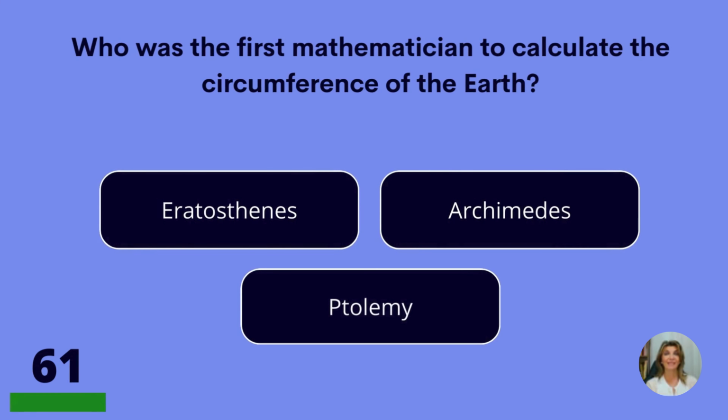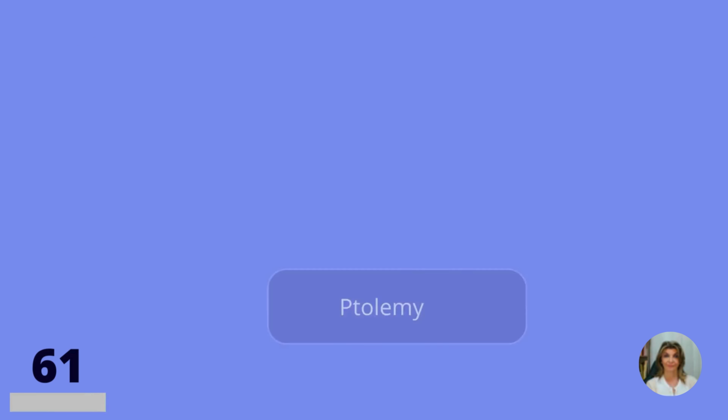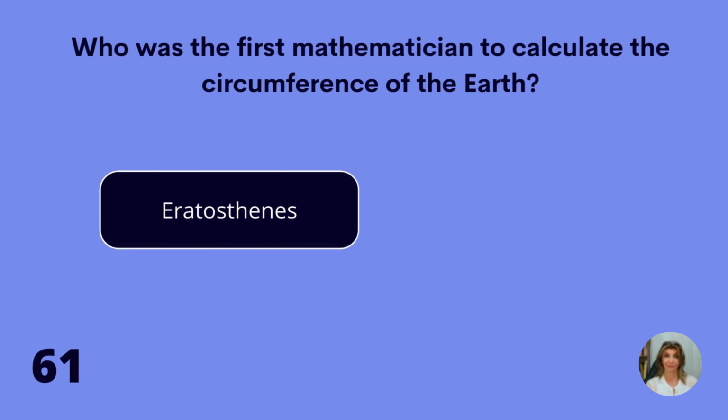Who was the first mathematician to calculate the circumference of the Earth? Aristophanes, Archimedes, or Ptolemy? Aristophanes.